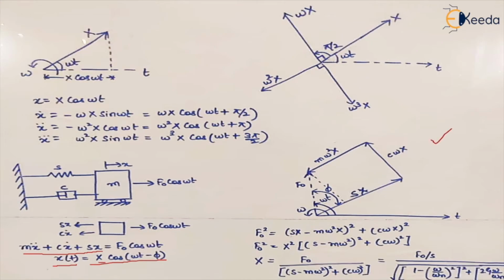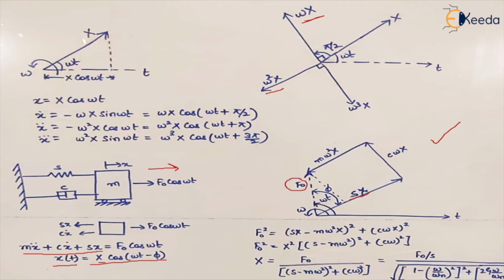So if you remember this diagram, this s x at some angle omega t, and c omega x, which is in the direction of velocity, and in the direction of acceleration we have this force, m omega square x, and the resultant, which is denoted by f naught.